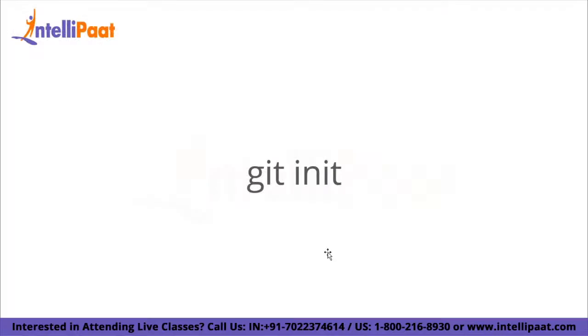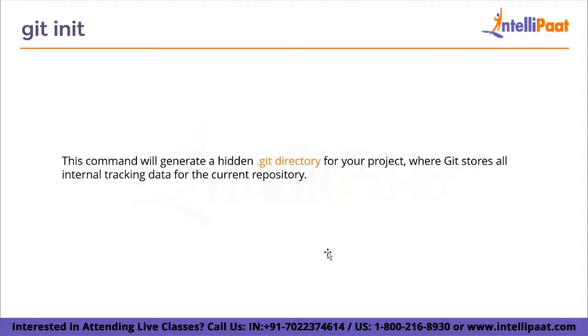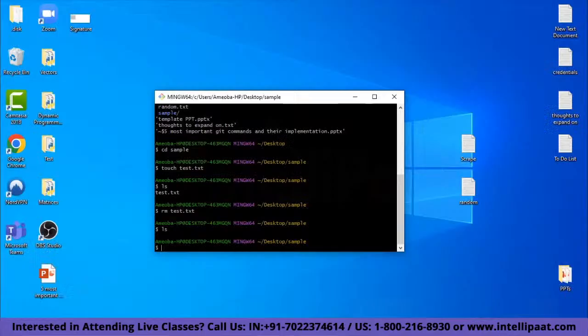So the first important command is git init. This command will generate a hidden .git directory for your project folder, and this is where Git, the version control system or the software, stores all internal tracking data for your current repository. So let me show you guys how it is done. Now I will be deleting my project folder and recreating it again, just to show you guys how to use the git init command.